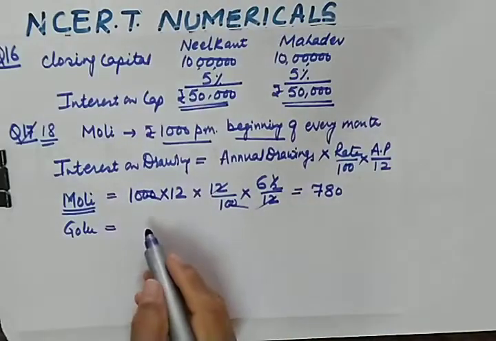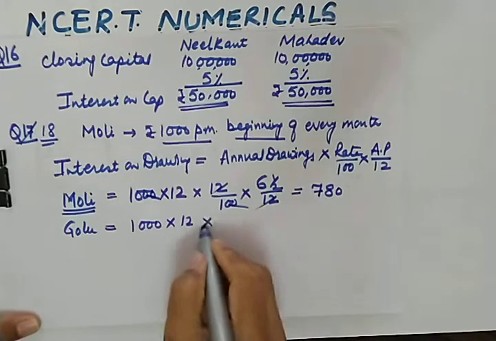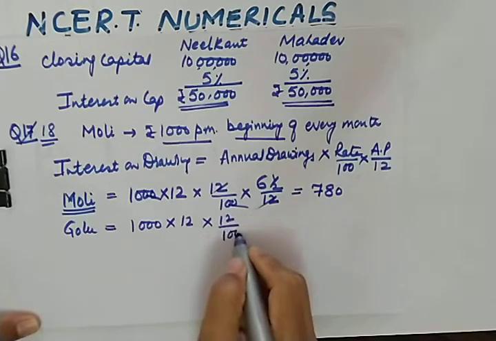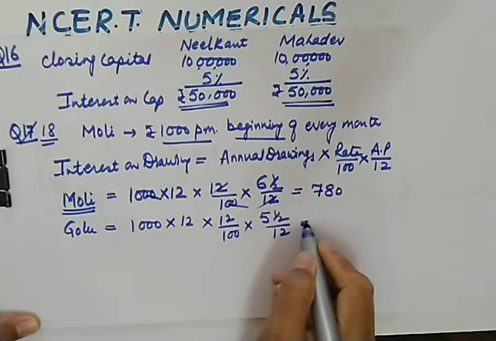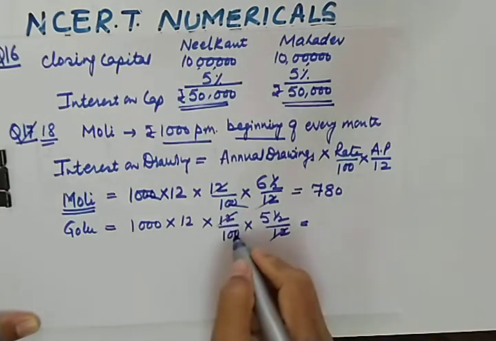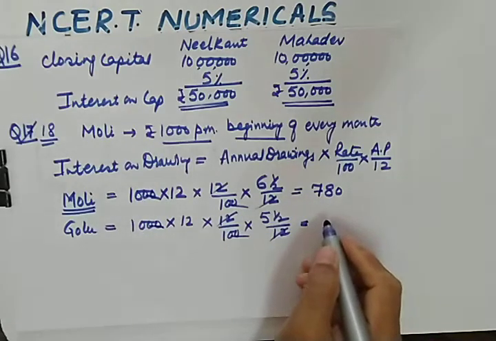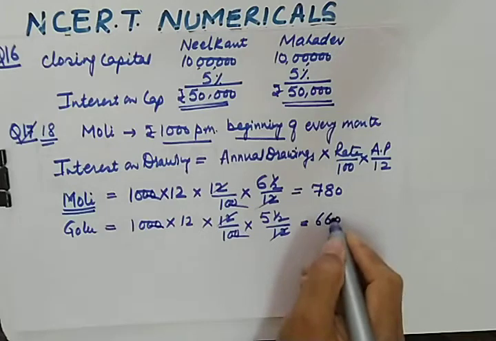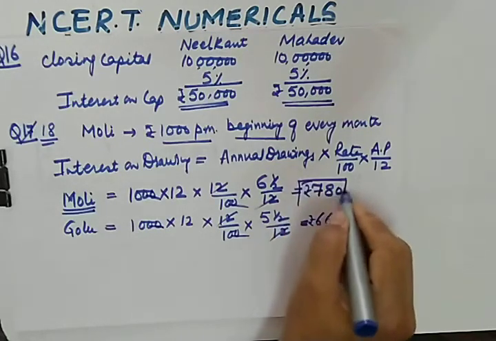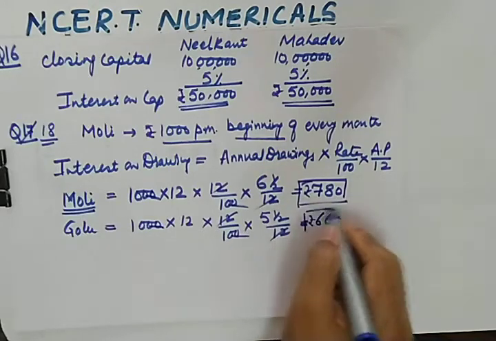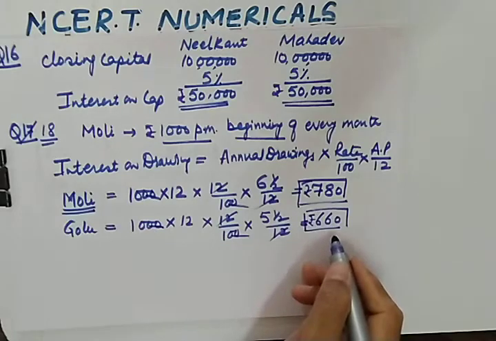So let us apply the formula. 1000 into 12 upon 100 into 5.5 upon 12. So if you solve this, this will be 660. So finally, these are the amounts of interest on drawings of Molly and interest on drawings of Golu. So I hope this is clear to you.